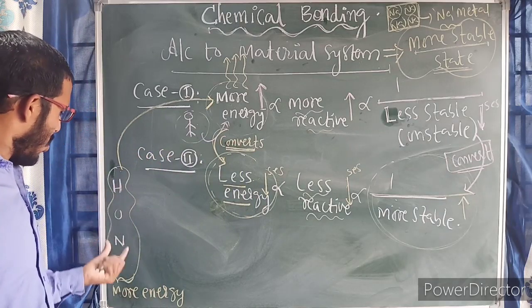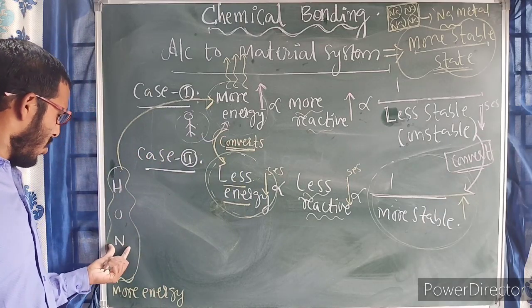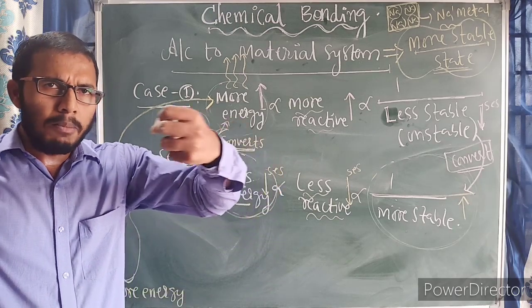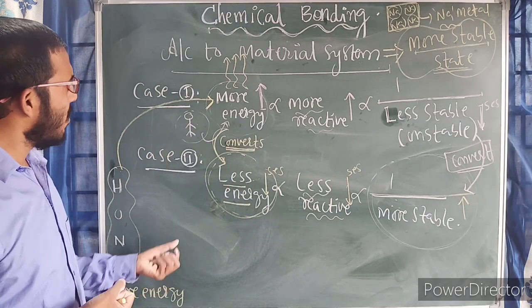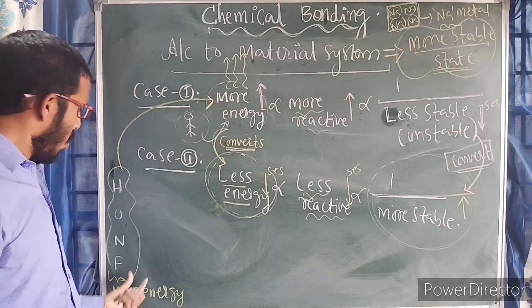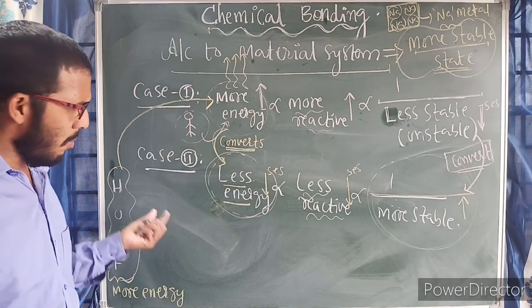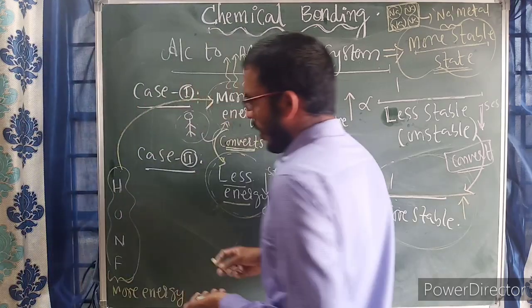Whenever these hydrogen or oxygen or nitrogen or fluorine, whatever the atoms are here, whenever they combine with each other, during the process they are going to release some amount of energy. Then they are going to get the stability. So let us take one example here.